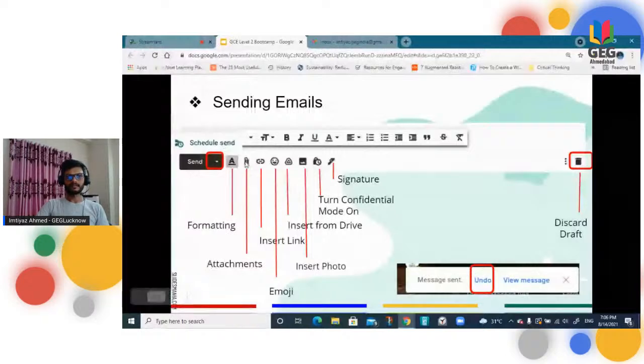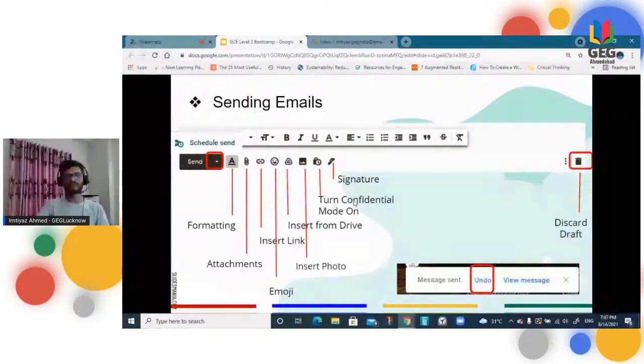The second feature is attachments, so you can attach files. Third is inserting links, so you can make a hyperlink just in Gmail only, wherever you want. And one more feature is there, turn confidential mode on.